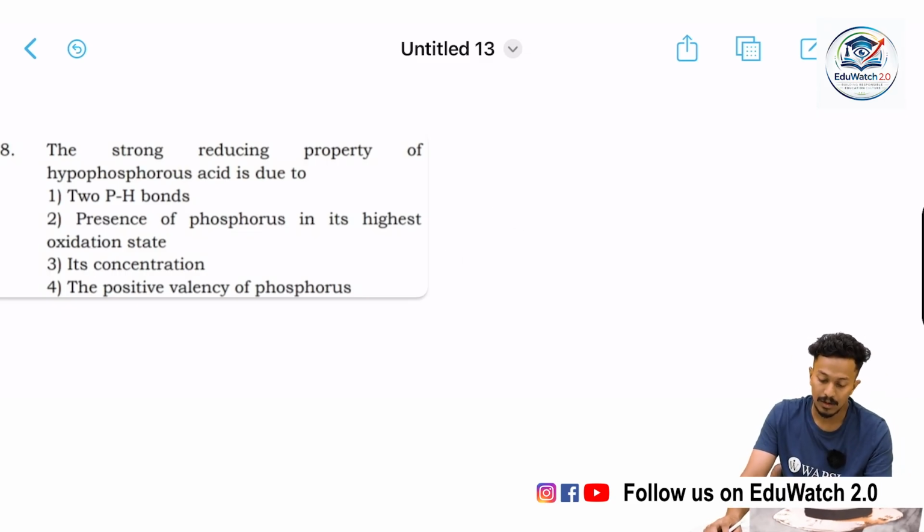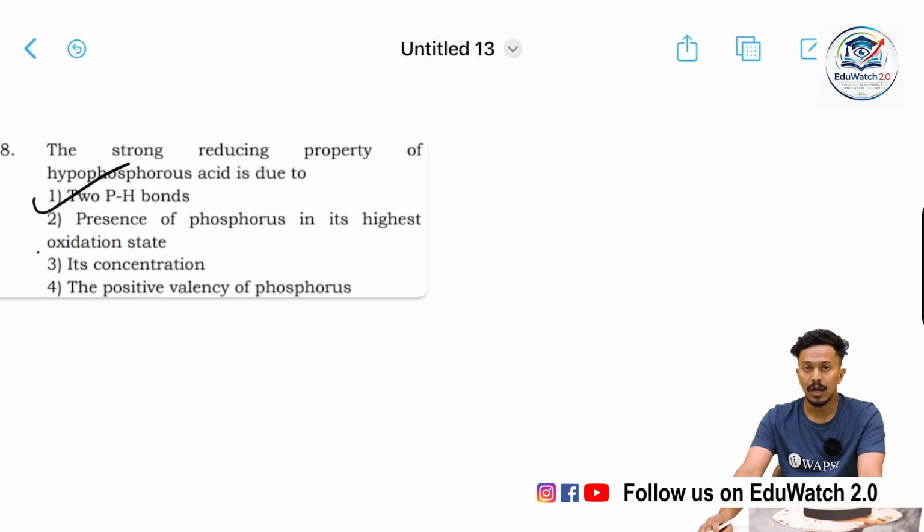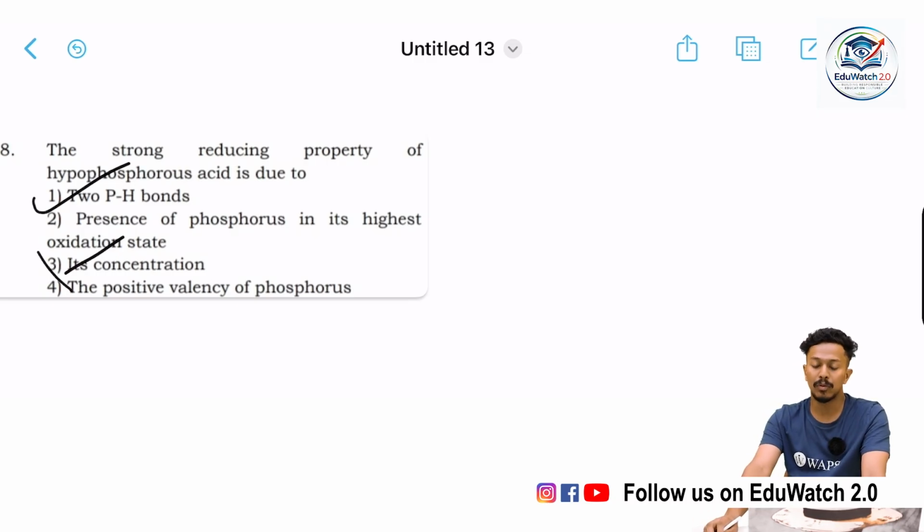Hypophosphorus acid contains 2 P-H bonds, and that is what gives it a much more reducing character. It does not depend on the oxidation state, and it does not depend upon the concentration.